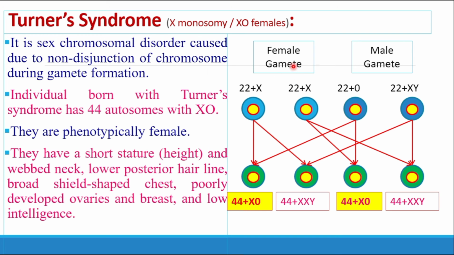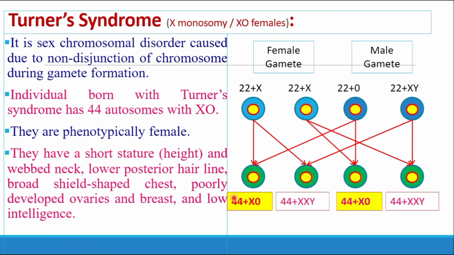That is, the female gamete has 22 plus X. 22 is what? That is the autosomes, and the X is the sex chromosome. Again, 22 plus X. But the male gamete has 22 plus absent, a sex chromosome is absent, and here there is a presence of 2 sex chromosomes plus the 22 autosomes. Means how many? Here 24 chromosomes.